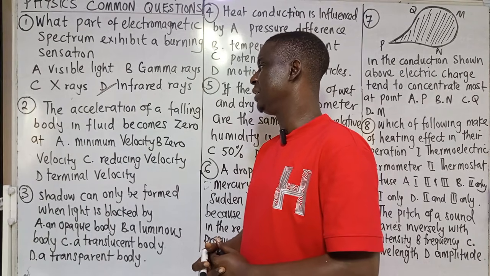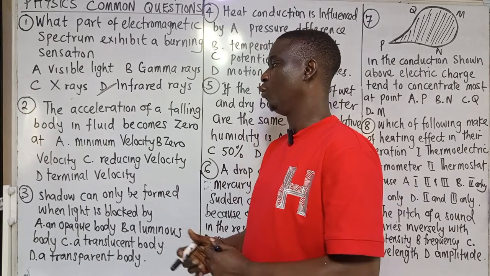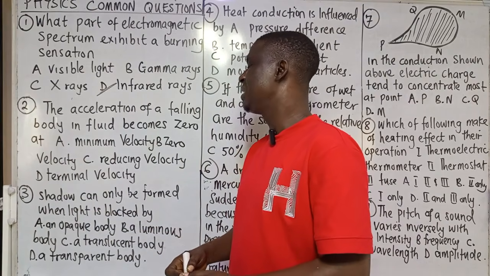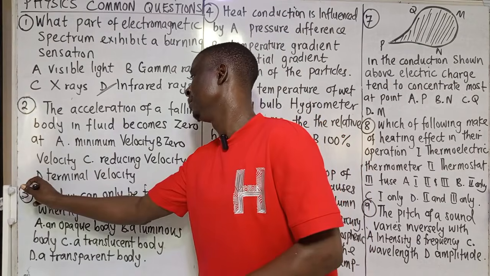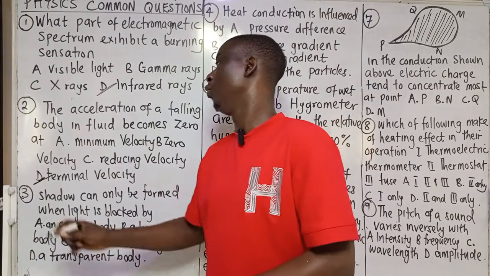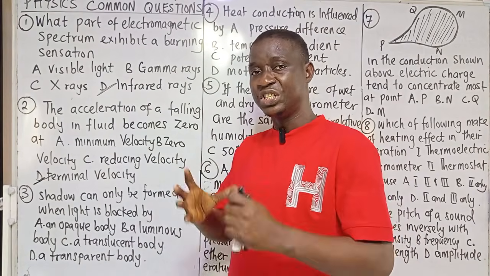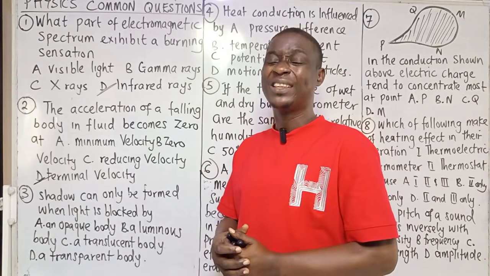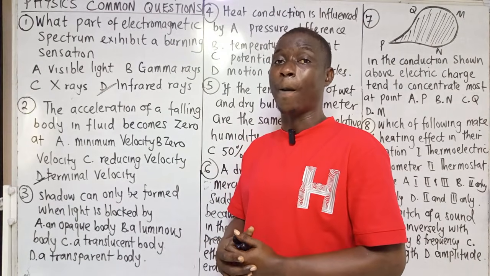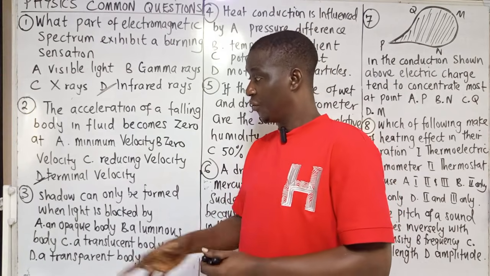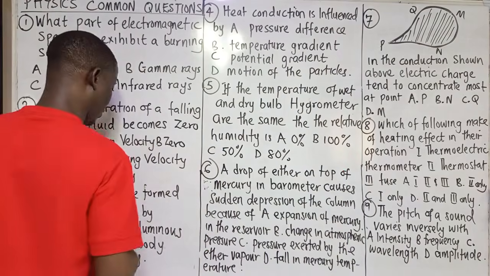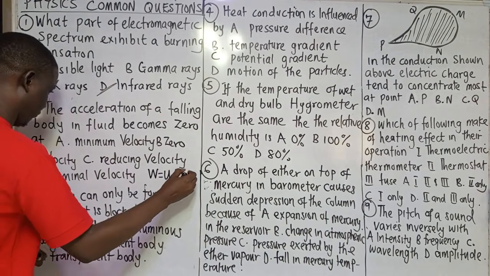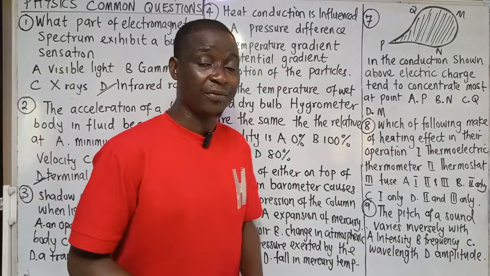The acceleration of a falling body in fluid becomes 0 when it is at what? A, minimum velocity. B, 0 velocity. C, reducing velocity. D, thermal velocity. So that means D is the answer. When a body is falling in a fluid, it becomes 0 at terminal velocity, where the weight of that body falling is equal to the sum of the upthrust and viscous force. So don't forget, at this point, the weight of the object will be equal to upthrust plus viscous force, when it is at terminal velocity.